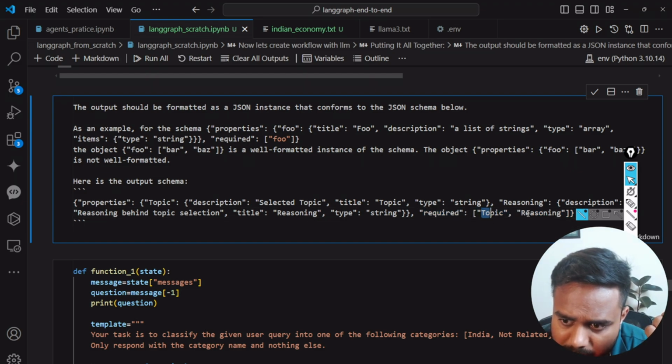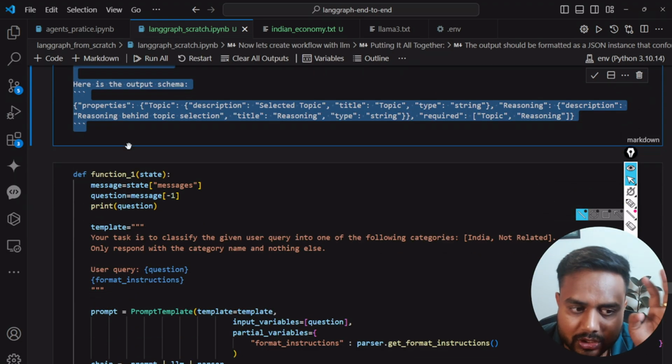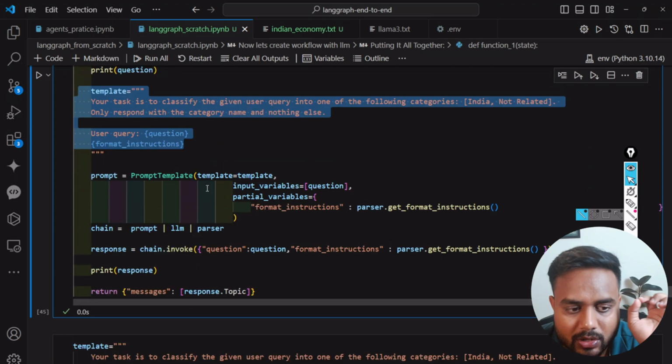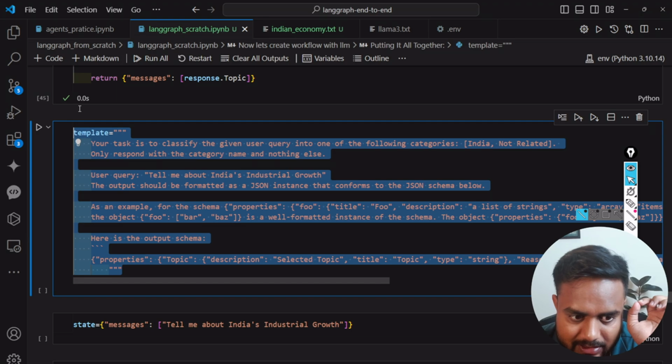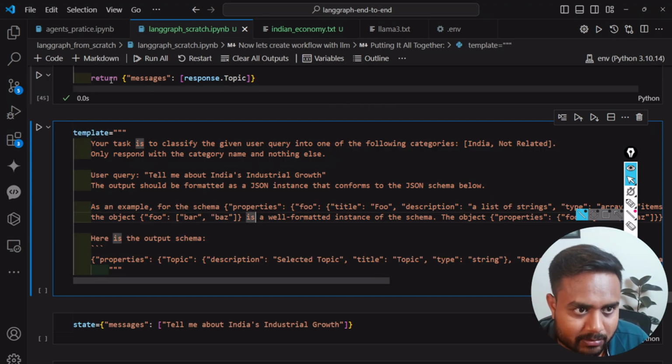Into this topic and reasoning. You can read this particular instruction and you will get to know. So guys, where am I keeping this particular instruction? Over here inside my prompt template. So how will my prompt template look? It will look something like this. Getting my point? Just look over here, look into this template.